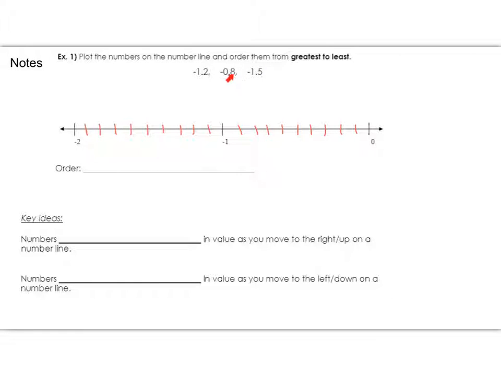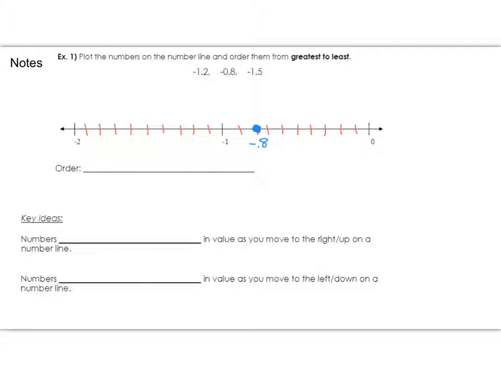So first of all, we have negative 0.8. Starting from zero, we have negative 0.1, negative 0.2, negative 0.3, negative 0.4, negative 0.5, negative 0.6, negative 0.7, negative 0.8. So I'm going to put a big dot here at negative 0.8. Notice how I'm counting backwards as I go to the left.